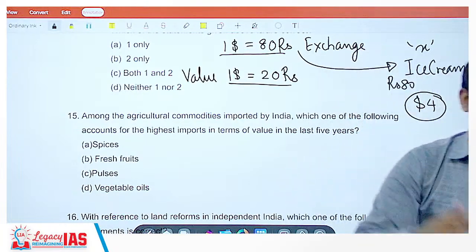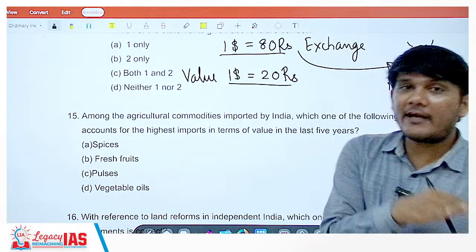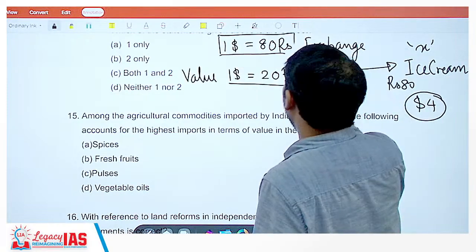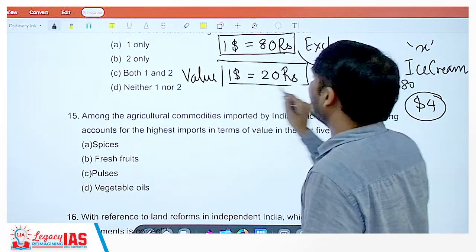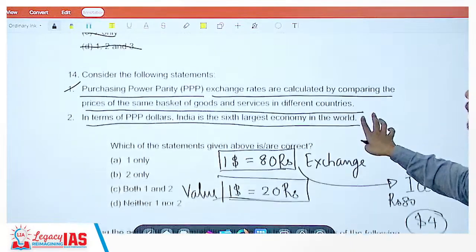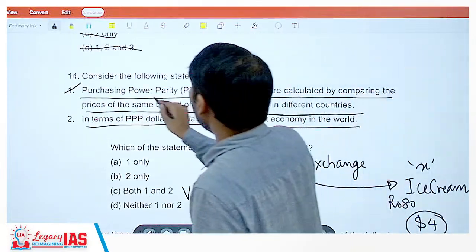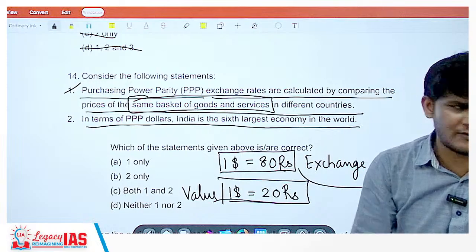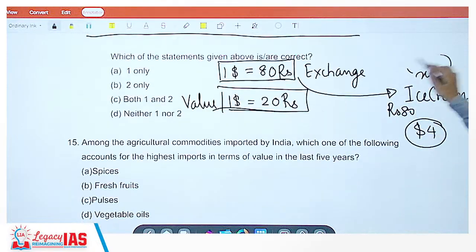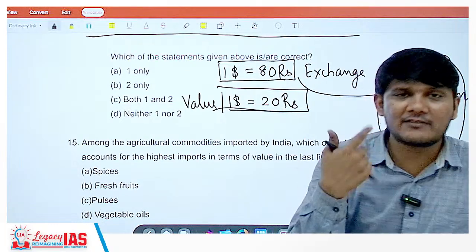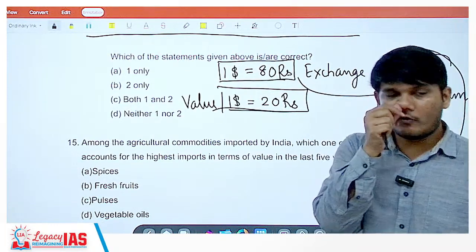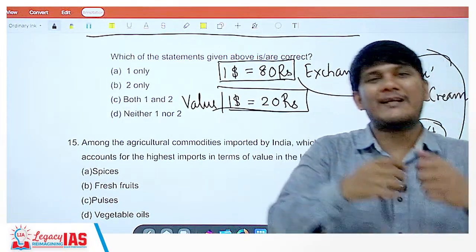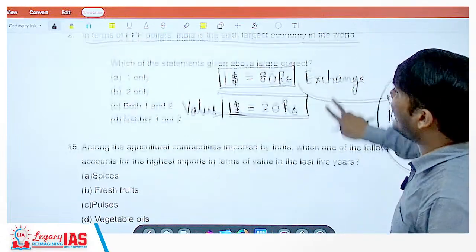So that is what purchasing power parity means. The exchange rate may be different, but the purchasing power may be different. As per the exchange rate, it's 80 rupees, but as per purchasing power, it's 20 rupees. And this is calculated by comparing prices of the same basket of goods and services. You cannot compare prices of different baskets of goods and services. It has to be the same. Even when I gave the example, I had to give the example of the same ice cream. How can I give an example of different ice creams? So when you are giving an example of the same basket of the same goods and services, only then can you compare.